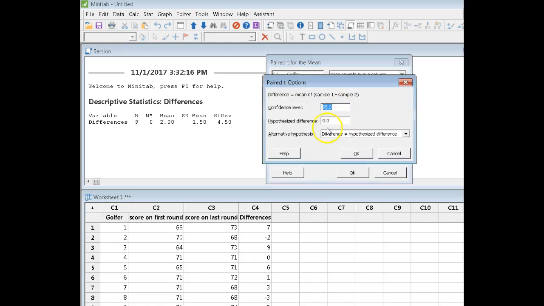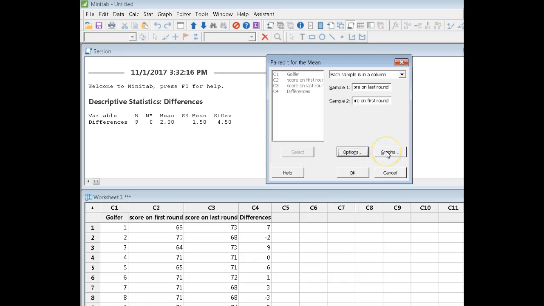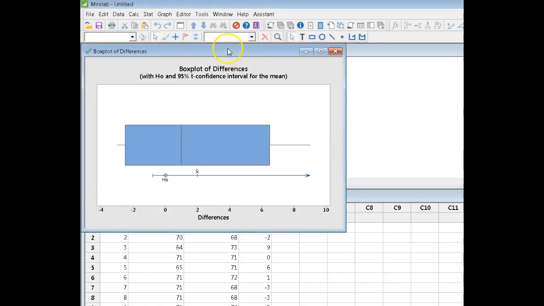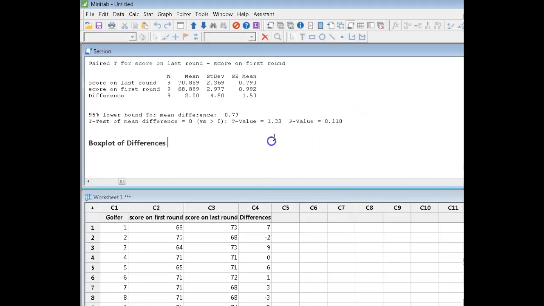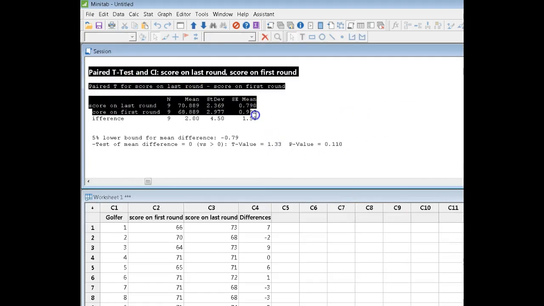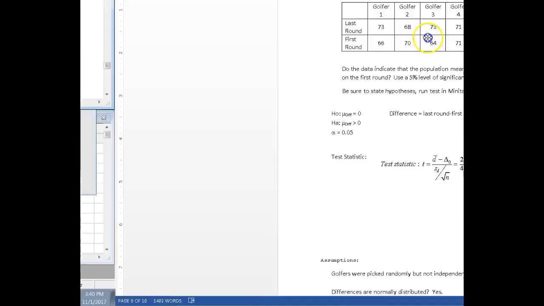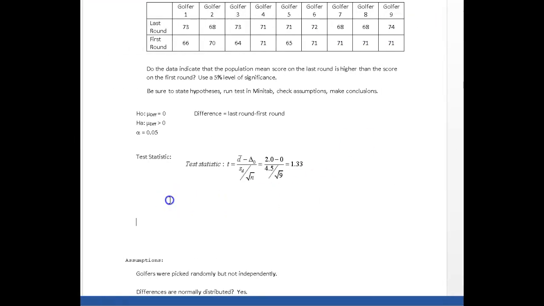Notice I don't have to give it differences because Minitab is going to calculate these differences itself. Go to Options. I want to know whether the difference is 0 versus whether the difference is greater than 0. Seems to be a pattern here. Now, we're also going to need, this is very important, a box plot of the differences. We'll talk about that after. I'm going to push that out of the way. And here's what I get out of Minitab. I'm going to copy and paste that into my Word document.